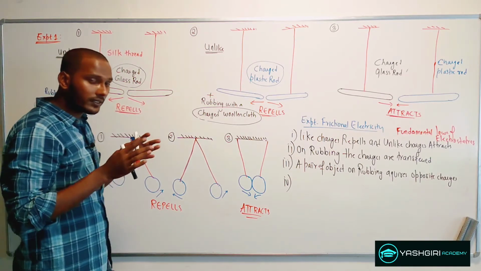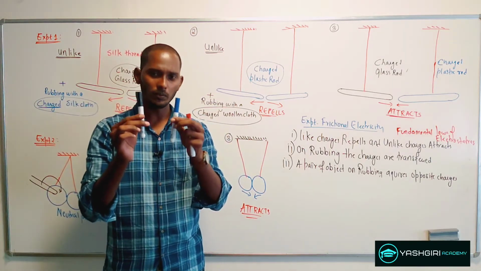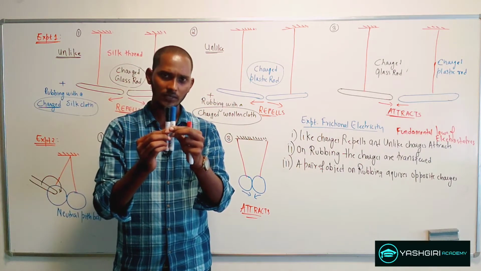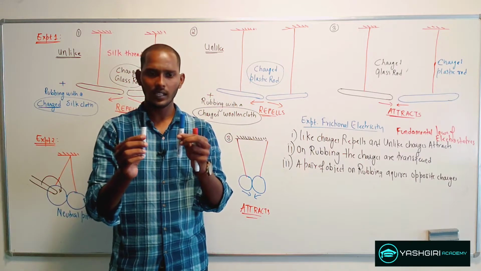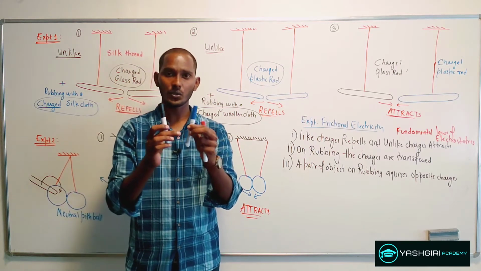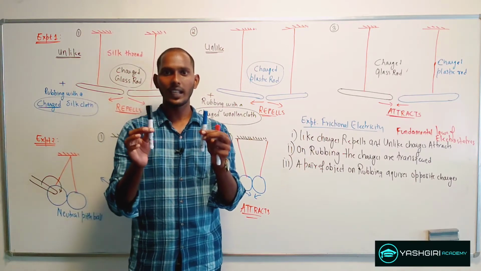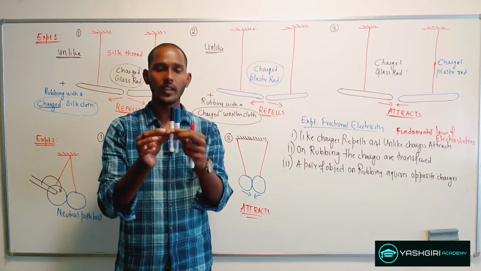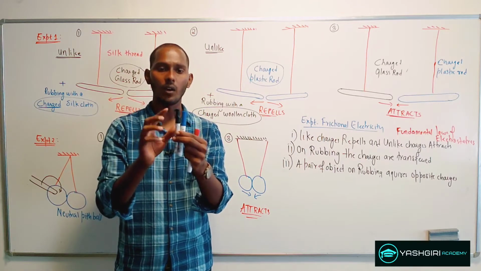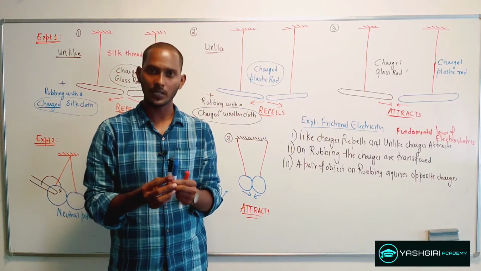Now what it tells us is that when you take two bodies and rub them against each other, and if you separate them for some time, then the charge induced on both the bodies will be lost in the atmosphere. And after some time, when you bring both the bodies in contact again, there are no charges available on the bodies to show any sign of attraction or repulsion.